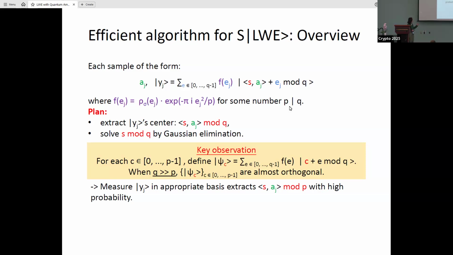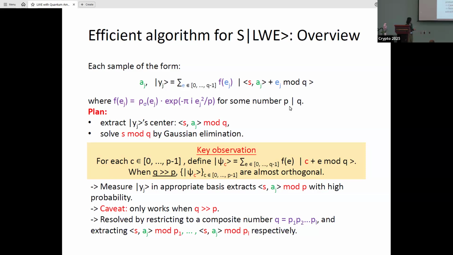It seems like at this point, this already concludes our algorithm. However, there's a major caveat: the above only works for q far larger than p. In other words, what we want is the center mod q, but now we can only extract the center mod p. We resolve this issue by restricting the modulus q to a composite number that factors into p_1 up to p_L, and extract the center under the different moduli respectively. After that, we reconstruct s mod q by the Chinese remainder theorem.